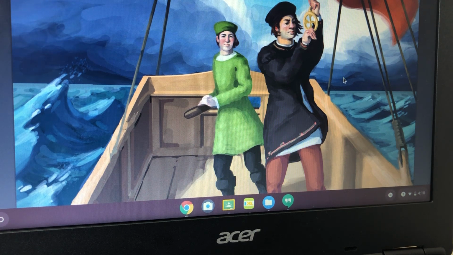We know very little about the early years of Cabot's life. Historians believe that he was born in Genoa, Italy, the same birthplace of Christopher Columbus. He was also born about the same time as Columbus. In his earlier years, John Cabot was known by his Italian name, Giovanni Caboto. He lived for many years in the Italian city of Venice, where he worked as a merchant and a sailor.